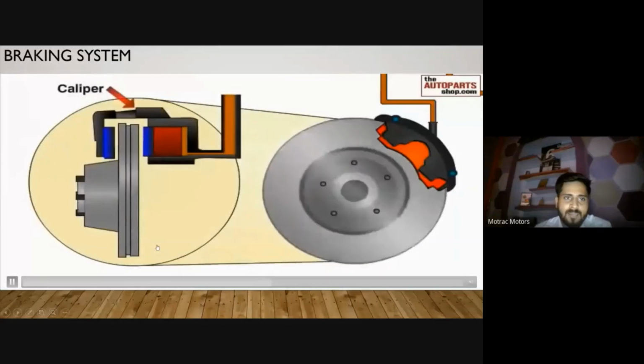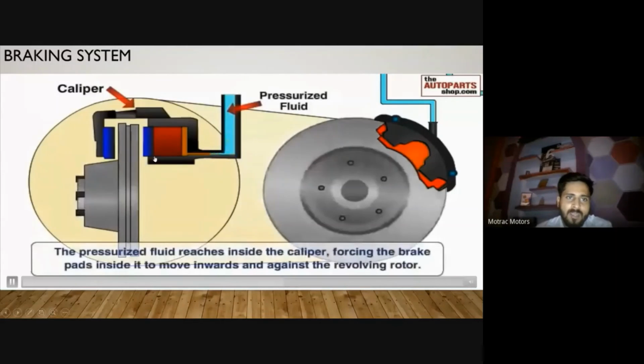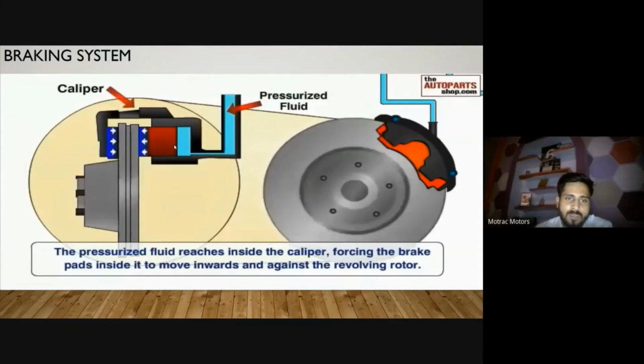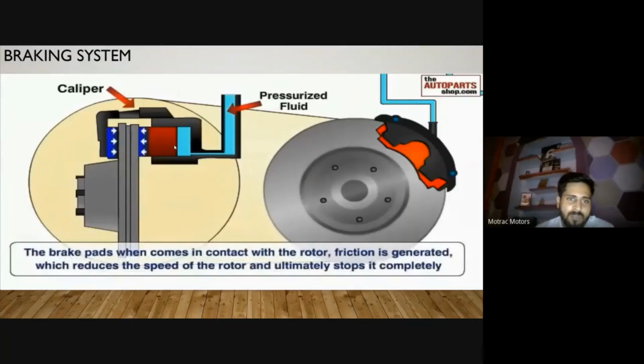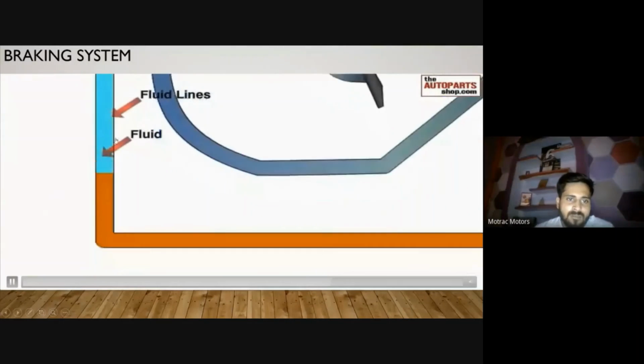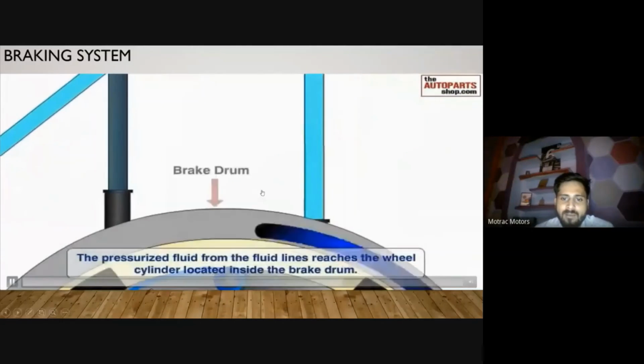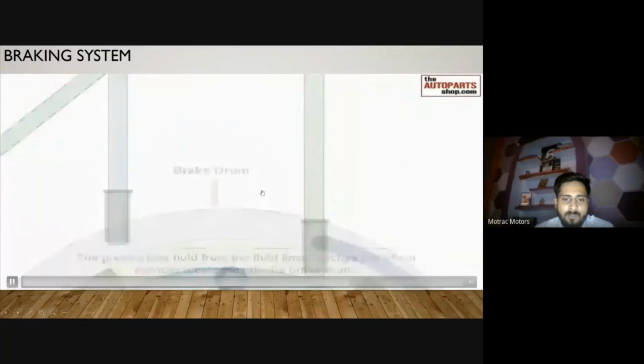This is my assembly of the disc brake. My wheel is coming and this is my piston. The piston is something like what you use in Holi, it is called a pichkari. When you press it, compressed fluid comes here, and this is the piston. The same scenario is in the back side, in the drum brake.